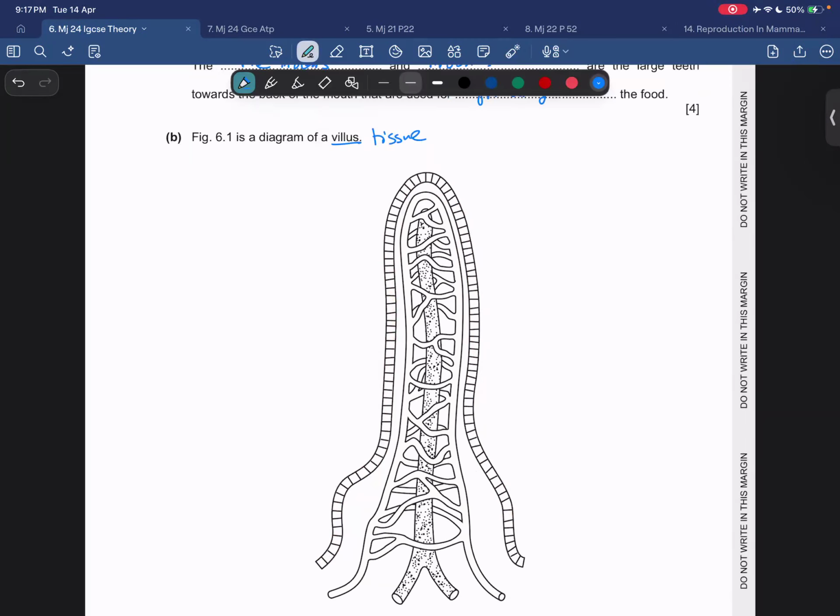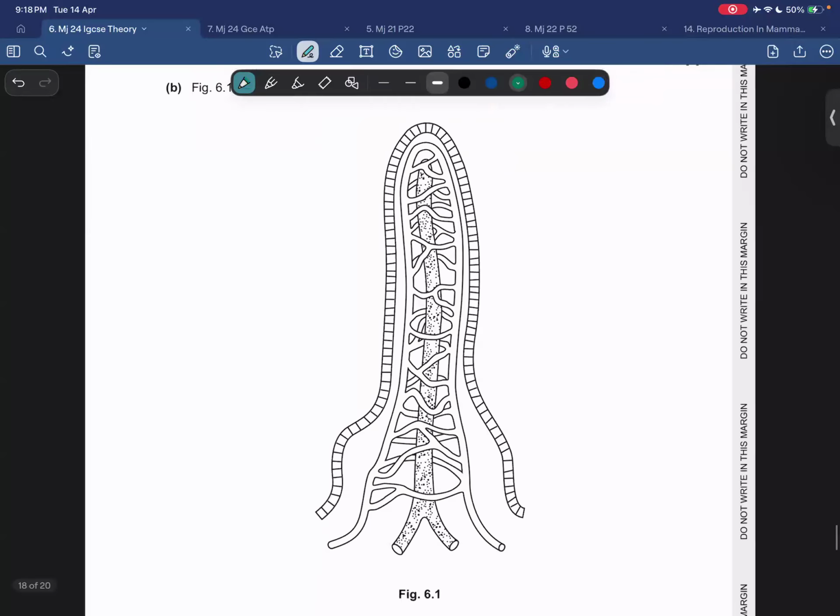And every tissue that we have are supplied by what? Are supplied by different vessels. Now, the villus is supplied with two vessels. We have the lacteals and the blood capillaries. Lacteals हमेशा कहाँ होती है? Lacteals are right here in the middle. ये जो middle वाली vessels है, right here that's coming out, ये lacteals हैं.